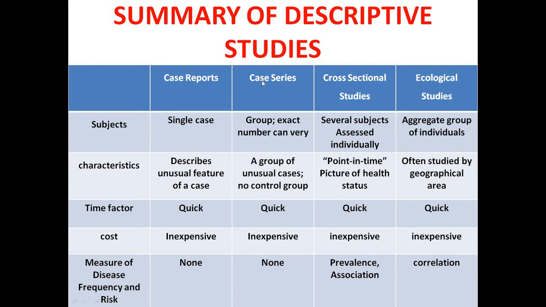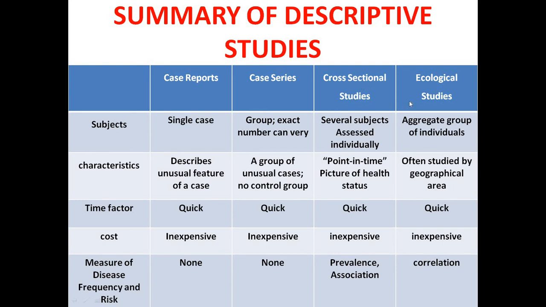In case series, different cases are reported, more than one case report put together of different patients who present unusually in a certain disease or present for a certain obsolete disease, for example polio or smallpox. Then obviously the cross-sectional studies, that is, the KAP studies or whatever alternative studies for descriptive knowledge.